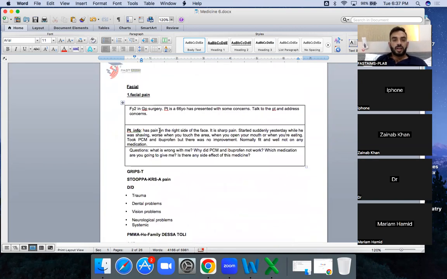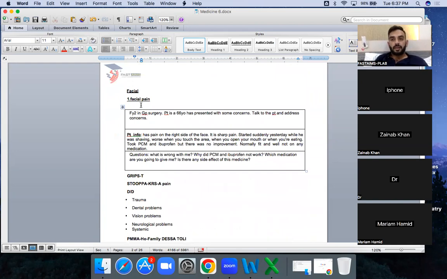Okay, let's start with the first scenario, facial pain. The patient presents, and you ask what brought you here. I'm having pain. Okay, you will start taking the history. Let's read the information: the pain is on the right side of the face. It's sharp. Started suddenly yesterday while shaving. When you touch the area, open your mouth, or eat, the pain is there.